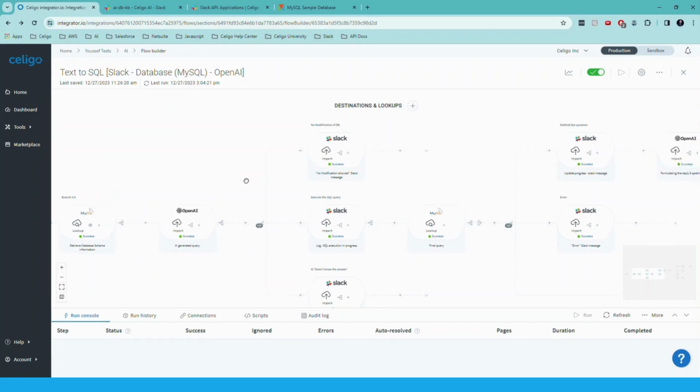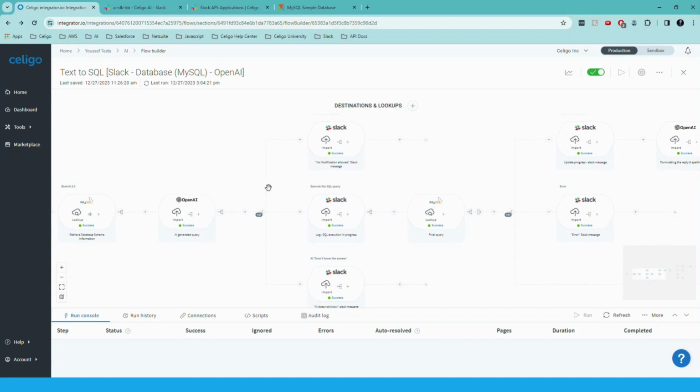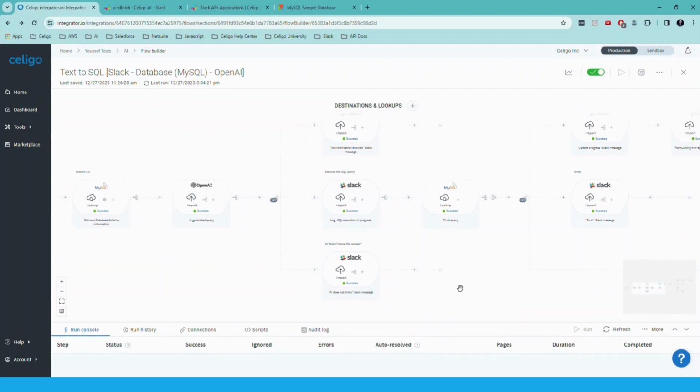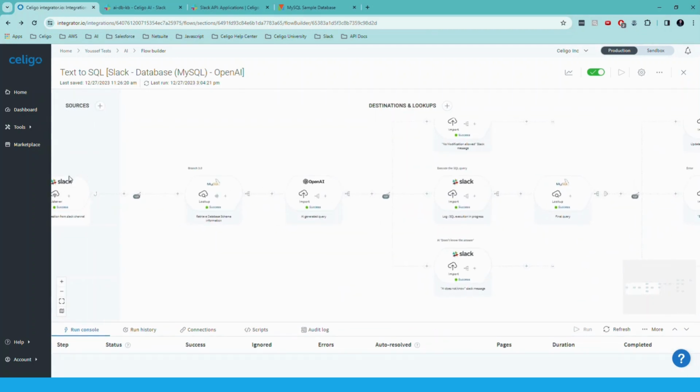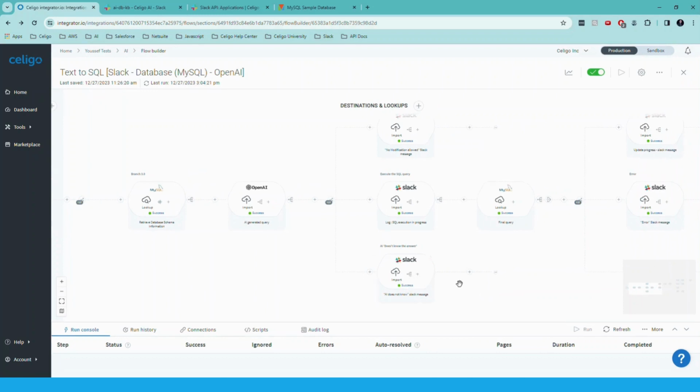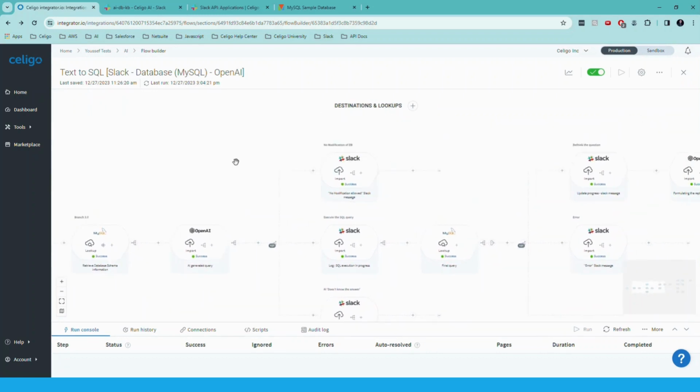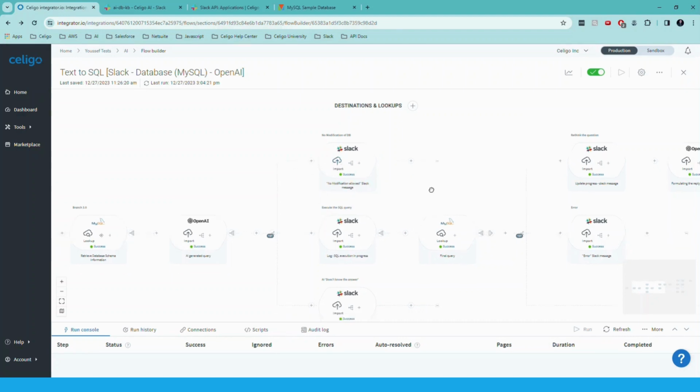So using the features of the Integrator IO, we have the branching here where we can do the exception handling. Just as an example, if we have a question here that is not related to our database, we just answer and send back a reply saying that we don't know, right? Again, we have another layer of security where we are filtering out anything related to insert, update, and delete, and sending back as a reply to the Slack thread that no modification is allowed. There is a message that we are sending for that.